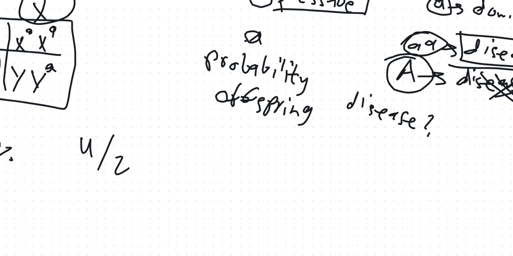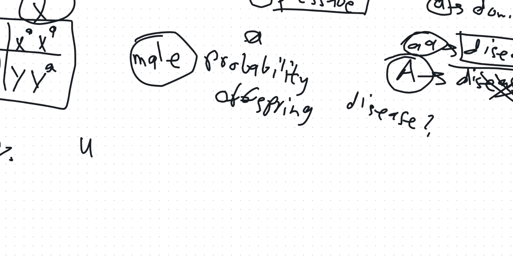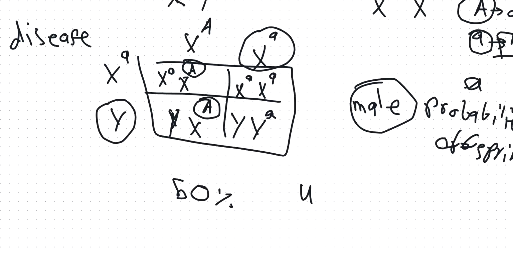And sometimes they confuse you with the question. I've seen a lot of this question, instead of asking how many offsprings will carry the disease, they'll ask how many male offsprings carry the disease. So when they refer to the gender, let's say they asked what's the probability that the male will carry the disease, then you look at the males only. The males would have the Y gene.